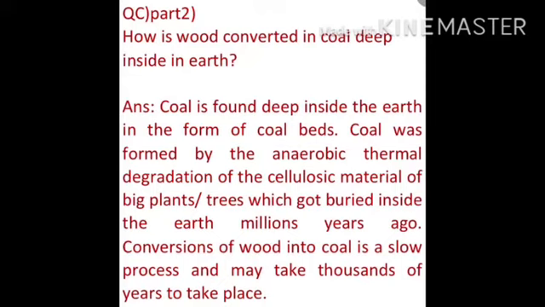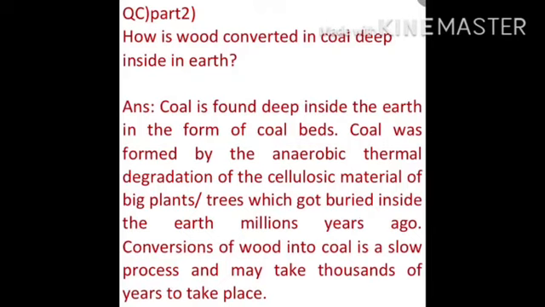Answer: coal is found deep inside the earth in the form of coal beds. Coal was formed by the anaerobic thermal degradation of the cellulosic material of big plants and trees, which got buried inside the earth millions of years ago. Conversion of wood into coal is a slow process and may take hundreds of years.